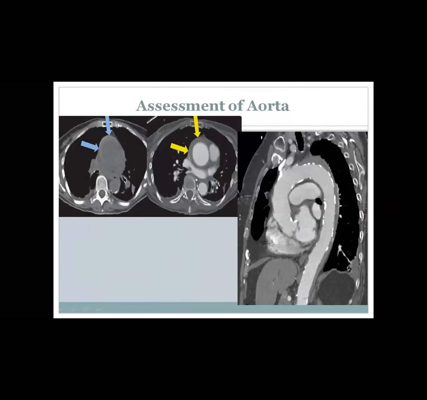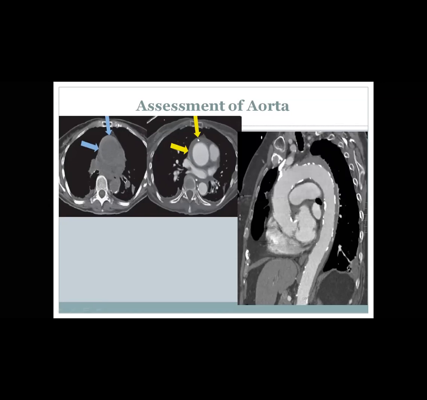Let us concentrate on this image of two parts in our left hand. If you see this blue arrow, you cannot delineate the structure. This is non-contrast CT. You cannot delineate the structure very well. The same patient, after giving the contrast, we can appreciate the aorta very well, the ascending aorta and descending aorta.